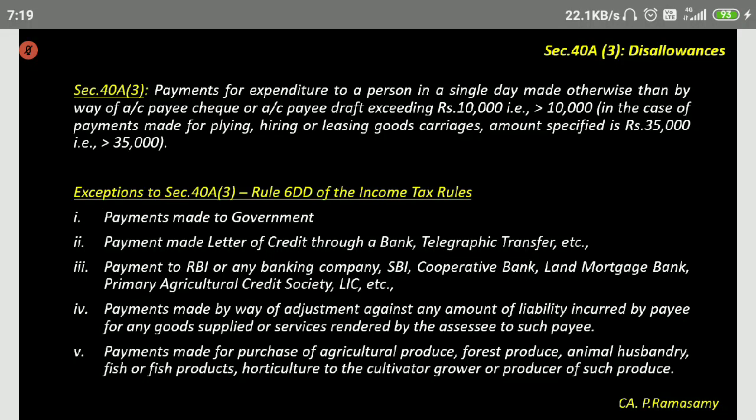40A3. This is also an important section. 40A2 is also important. 40A3: here also we are trying to disallow cash payments. This has been undergoing a lot of changes. Earlier it was 20,000 cash payment, now it is 10,000. If any expenditure is going to be made per day, the expenditure should not be more than 10,000.